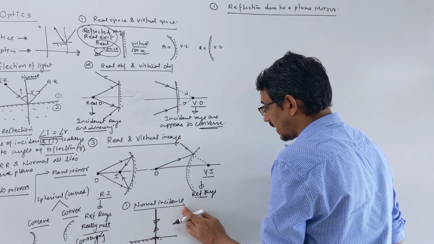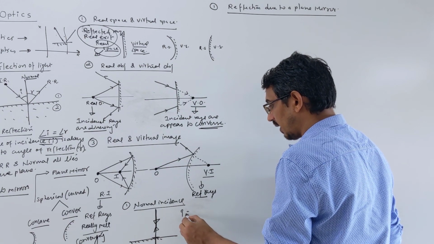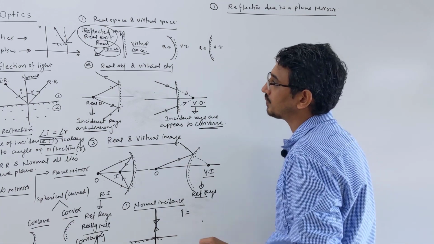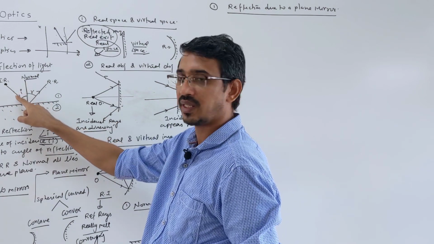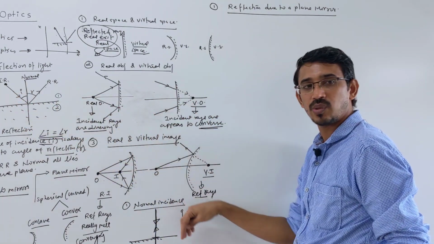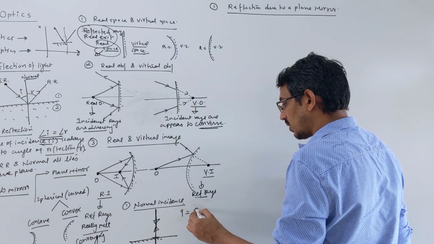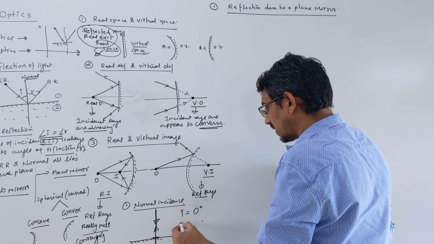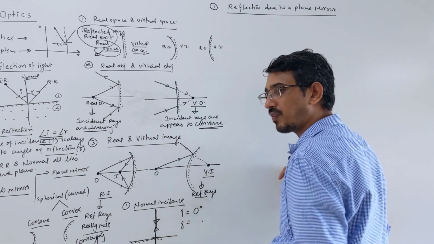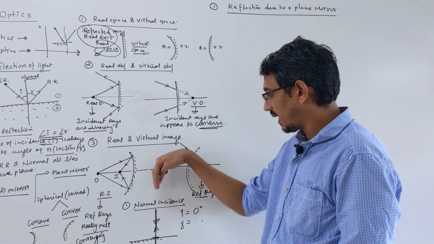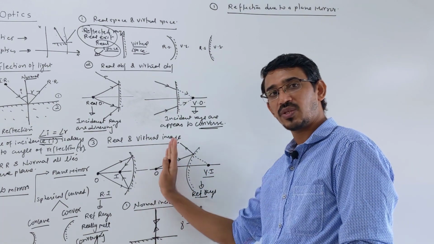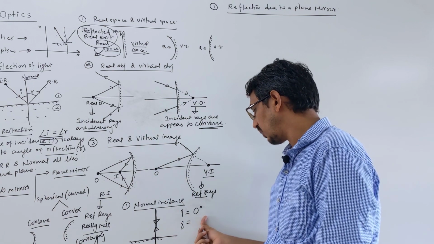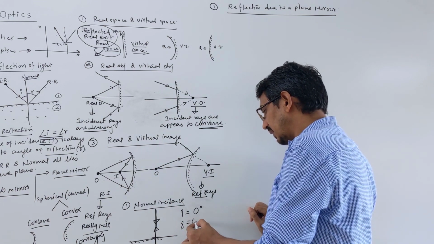So in normal incidence, what is the angle of incidence i? The angle is measured with respect to the normal, but here the ray is coming along the normal itself, so the angle of incidence is 0 degree. Then what is the angle of reflection with respect to the normal? The reflected ray traces back, so you can write 180, or you can write 0 degree itself.